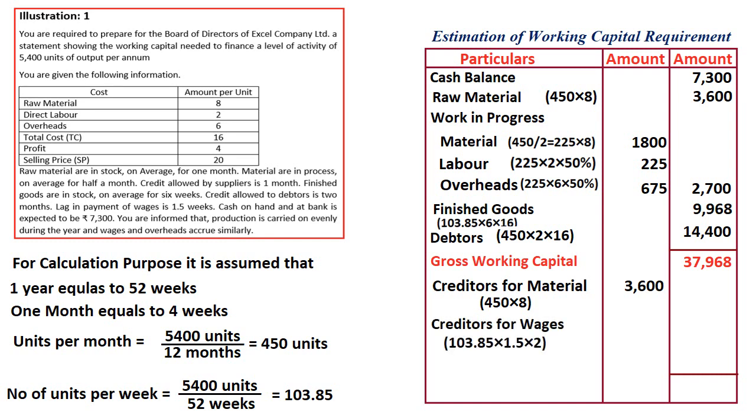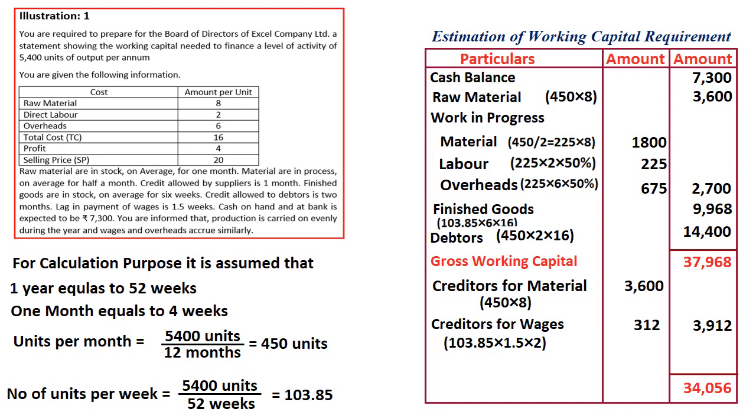Then creditors for wages. Creditors for wages is 1.5 weeks as stated in the question. So 103.85 into 1.5 weeks into 2 rupees, wages are 2 rupees. So 103.85 into 1.5 into 2 rupees, we will get 312 rupees. Then the summation is 3,912 rupees, the creditors, right?